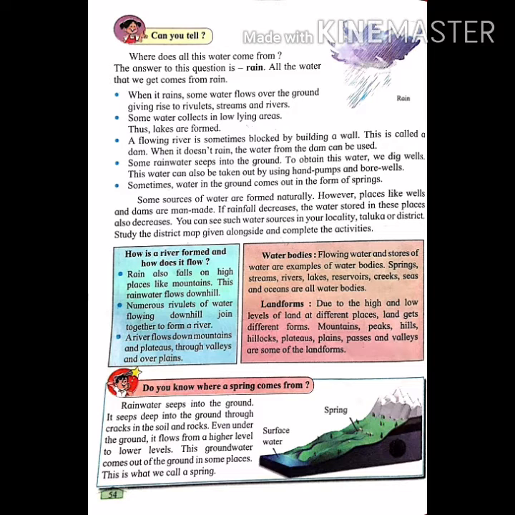A flowing river is sometimes blocked by building a wall. This is called a dam. When it doesn't rain, the water from the dam can be used. For example, we get water from Bhandardara Dam.